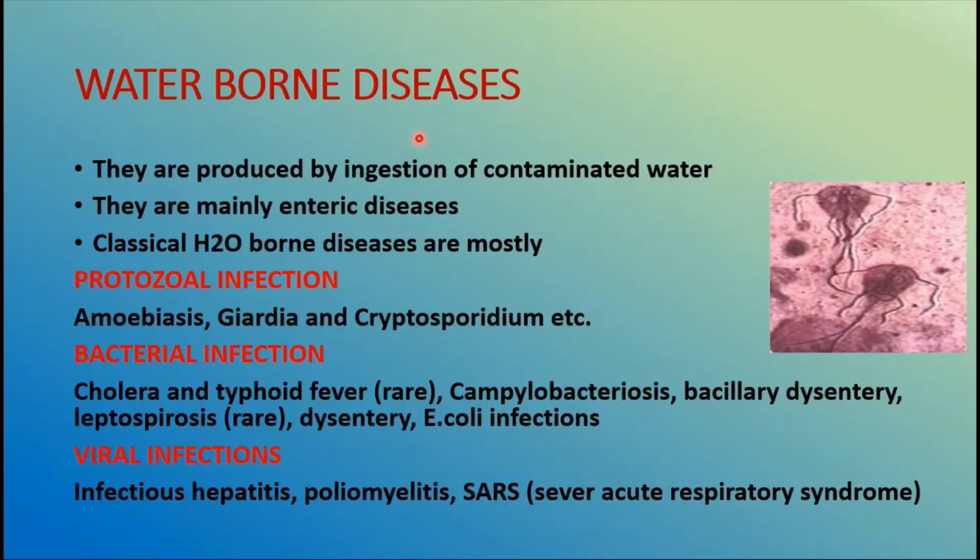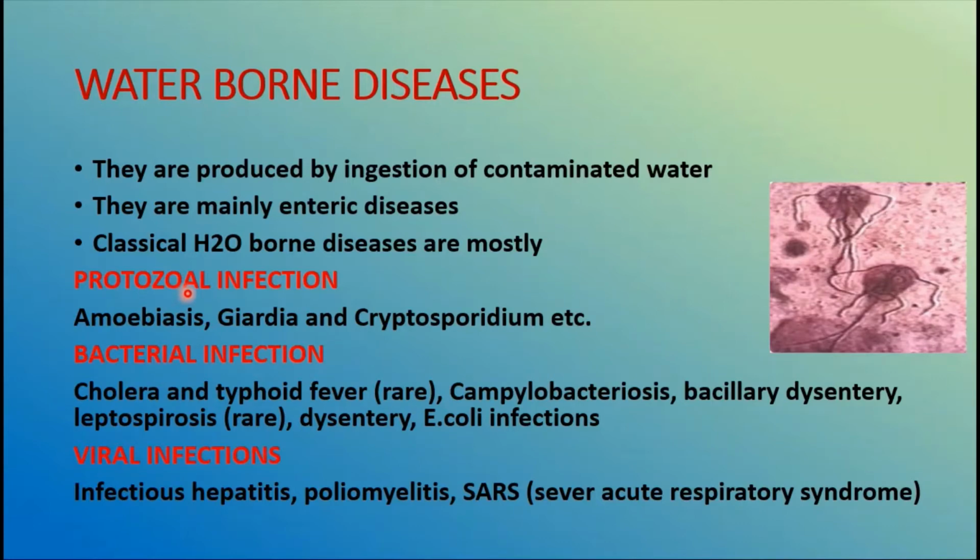What are these? They originate in fecal matter and are transmitted by the ingestion of contaminated water. These are mainly enteric diseases, as they involve gastrointestinal tract infection. The classical waterborne diseases are mostly caused by three types of pathogens: protozoan parasites, bacterial parasites, and viral parasites.